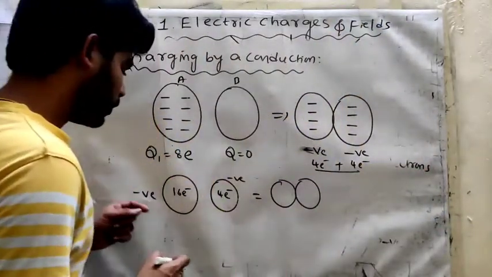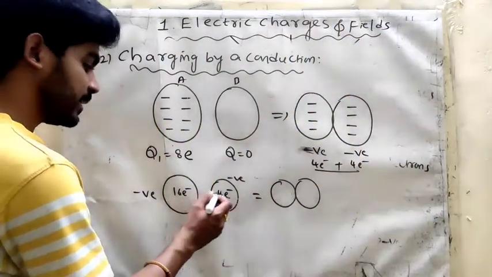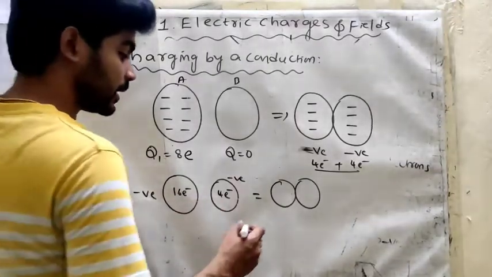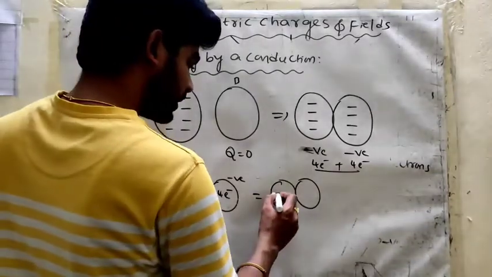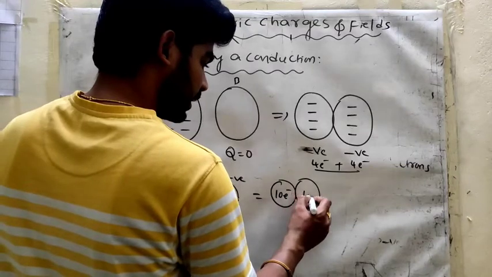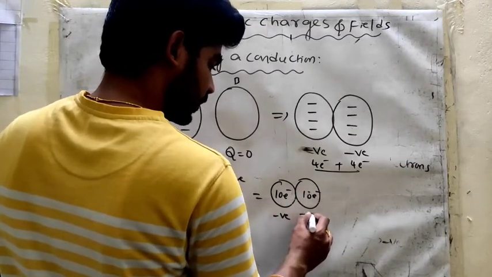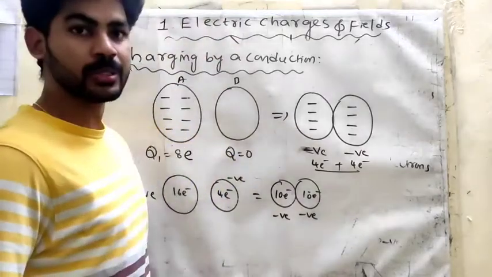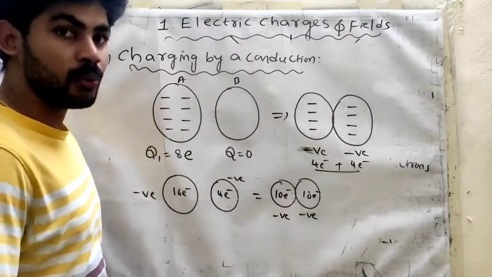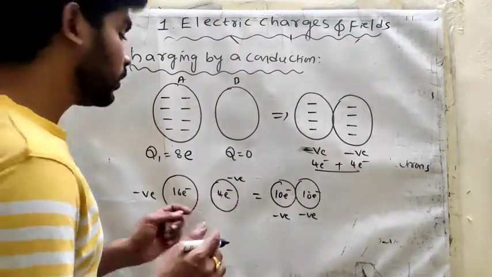Same here. What is the net charge? 16 plus 4, 20 electrons. The 20 electrons are shared between both bodies, 10 electrons and 10 electrons. This is negative charge, and this is also negative charge. So how can we derive the formula?